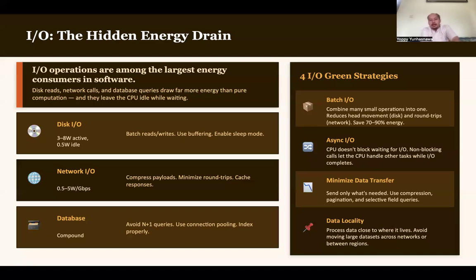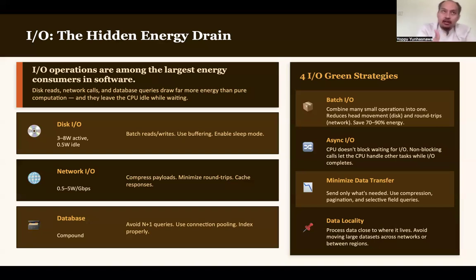Yeah. And what about n+1? N+1 queries is a classic problem, a classic energy and efficiency problem in software. This means that whenever you query something, you first select it all, and then for each of the results, you do another operation, another select. This is an n+1 query. So this is not very good input output in terms of energy drain.